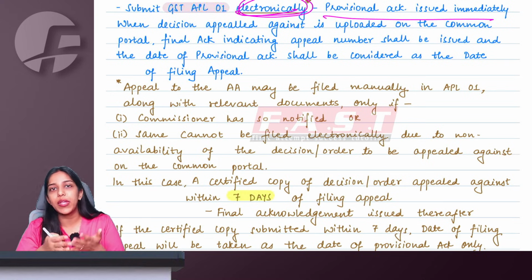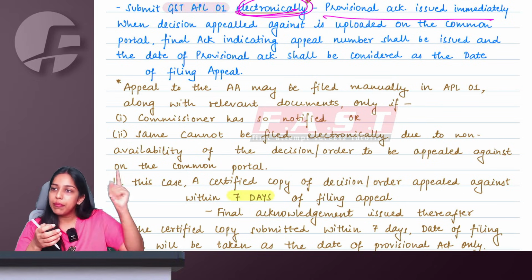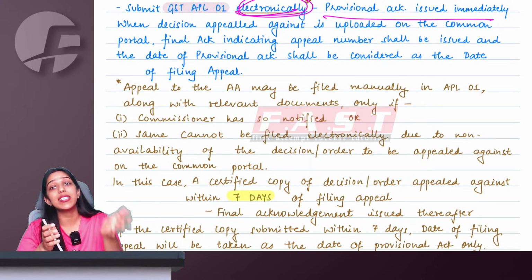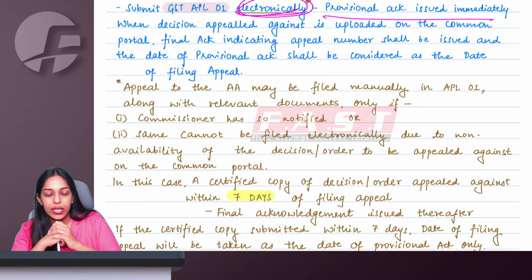Within 7 days from there, I have to submit a certified copy of the order. If I do so, then my provisional acknowledgement becomes final. Otherwise, whenever I later submit the copy, that becomes my final date of filing appeal.